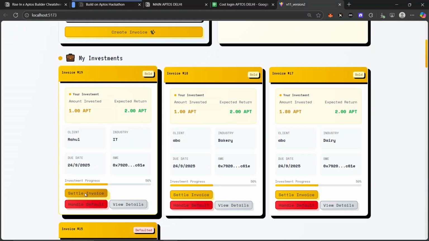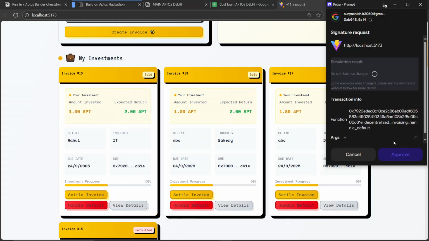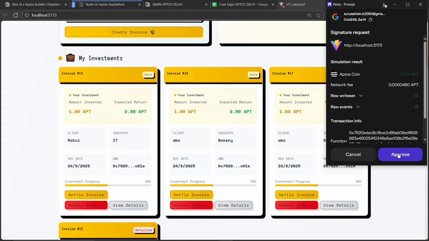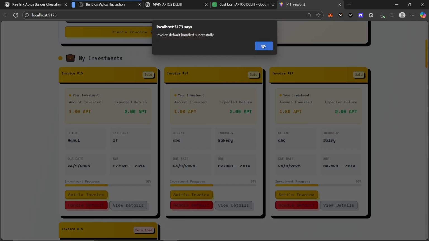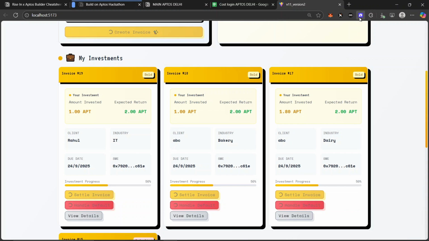I will show you either settling my invoice or handling the default. Certainly, I need to pay the amount. I will handle the default. I will approve it. Yeah, so it was handled successfully.